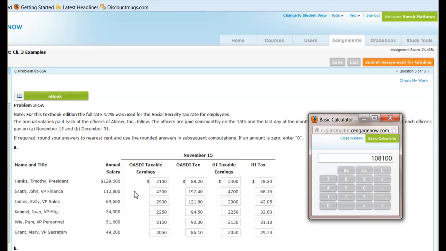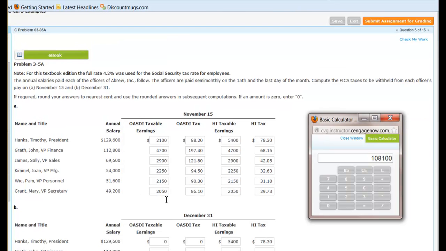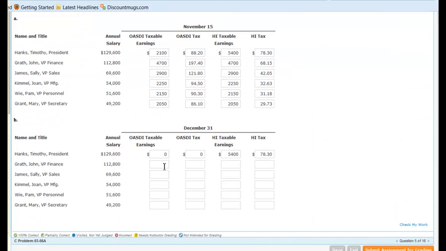So we take the $110,100 and subtract the $108,100, which is just a $2,000 difference. So on his last paycheck, only $2,000 is going to be subject to Social Security tax. We take the $2,000 times 1.45% and we get $84. But again, under the high tax, none of this changes. There is no maximum, so he's going to have to pay Medicare tax on the full $4,700, which will be $68.15.